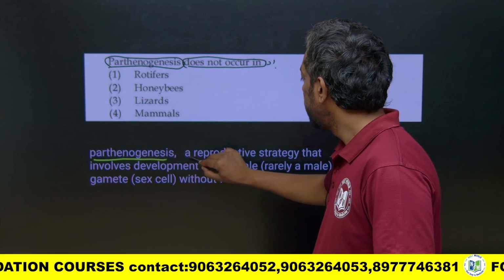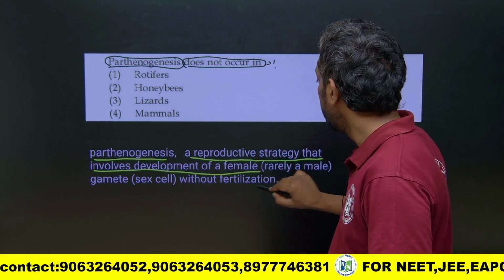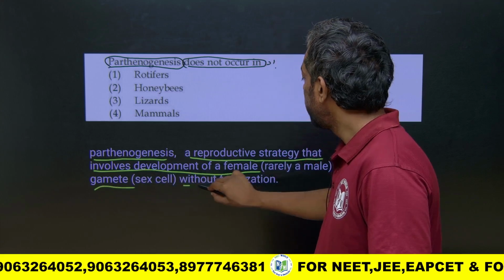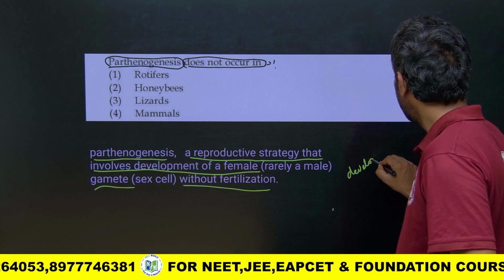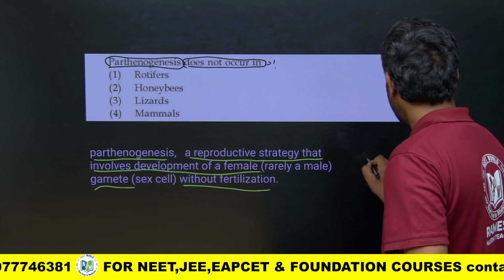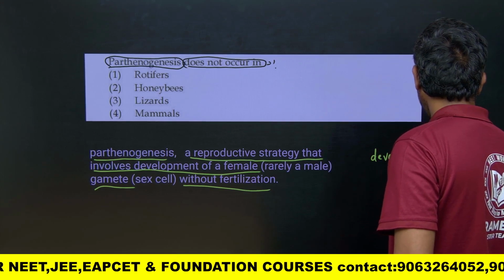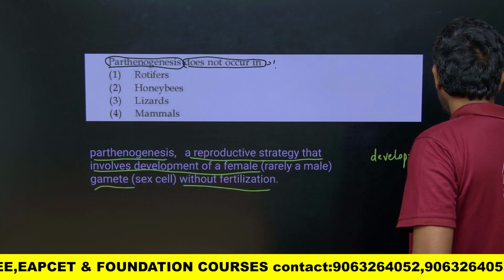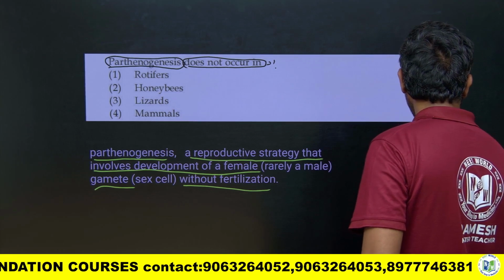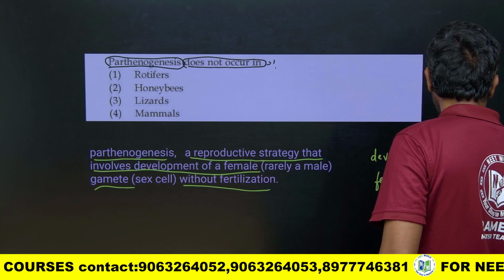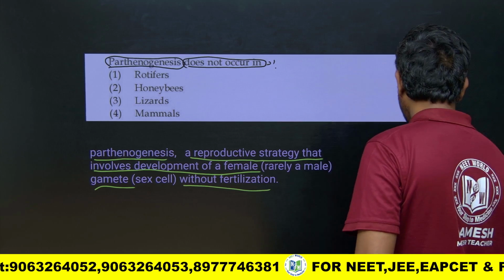Parthenogenesis is the reproductive strategy that involves the development of female gametes without fertilization.